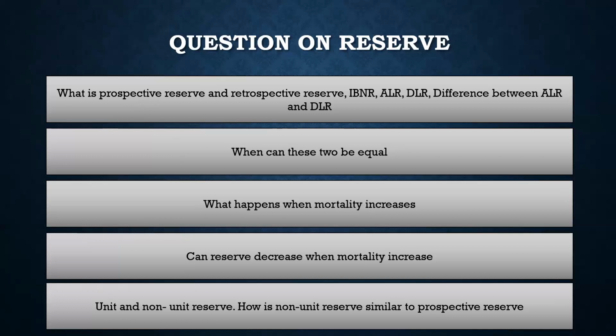So there is one value of expected present value of benefit. The other value is expected present value of expense, which anyway is getting deducted from the non-unit fund. And the expected present value of, instead of premium, will be charges, right? In that way, you can calculate the non-unit reserve using the prospective reserve formula. I don't know if that section is present now, but when I appeared for CT5, there was a section in the book which clearly calls out that the prospective reserve formula can also be used to calculate the non-unit reserve.